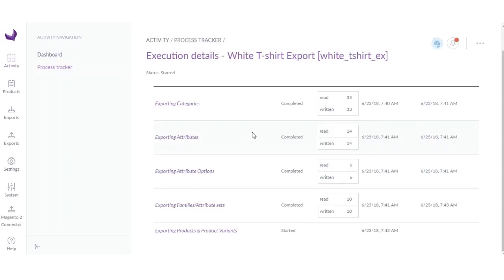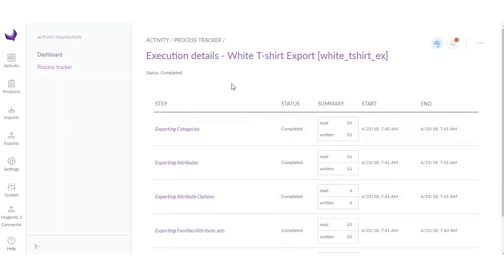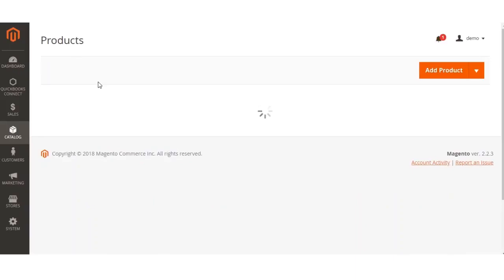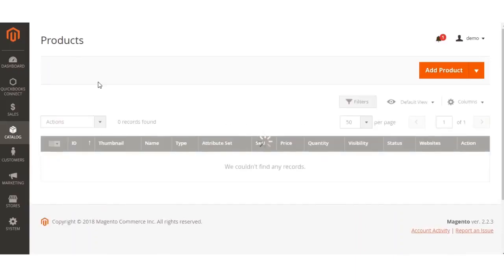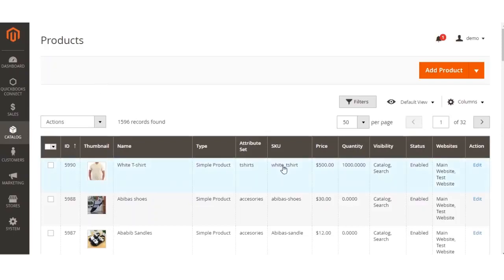Okay, the products and product process started. Okay, it's now completed. Now let me go to the Magento admin panel and refresh this page. Okay, product is now exported into Magento.